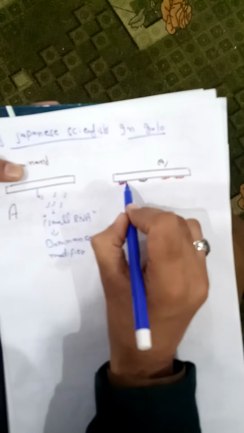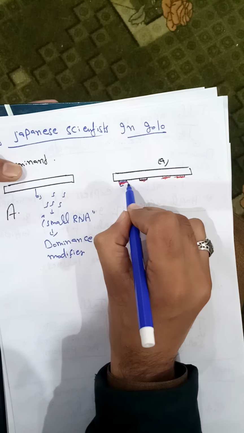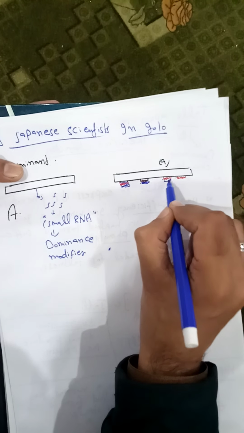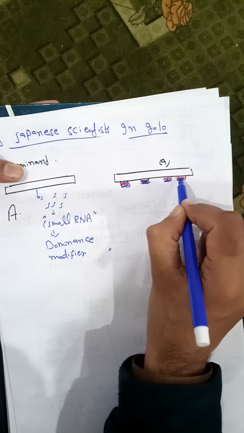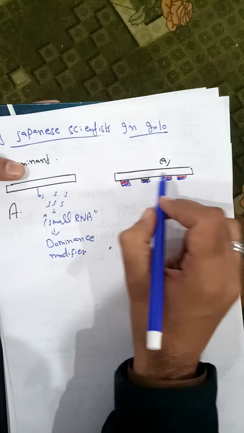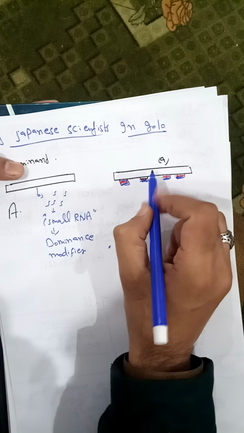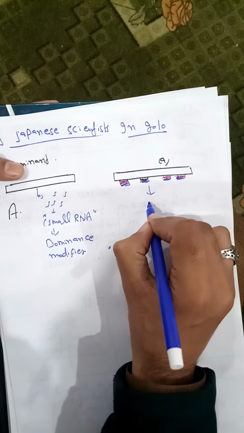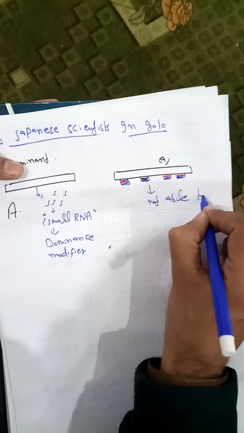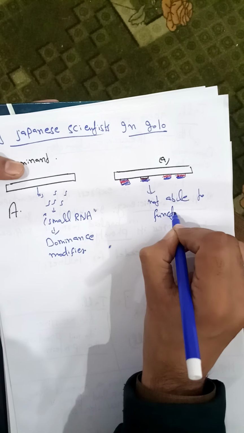These RNAs come and bind to the recessive gene. When these RNAs bind to the recessive gene, it prevents the normal function of this allele. So that's why this gene will not be able to function normally.